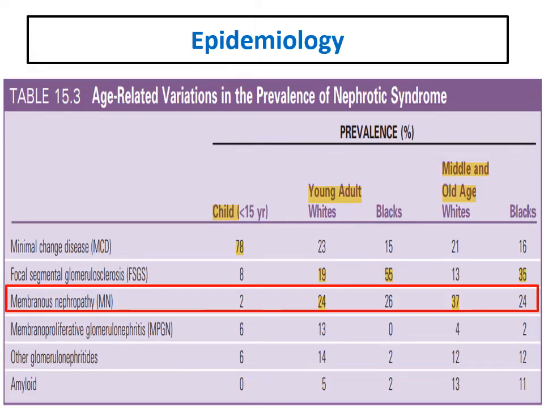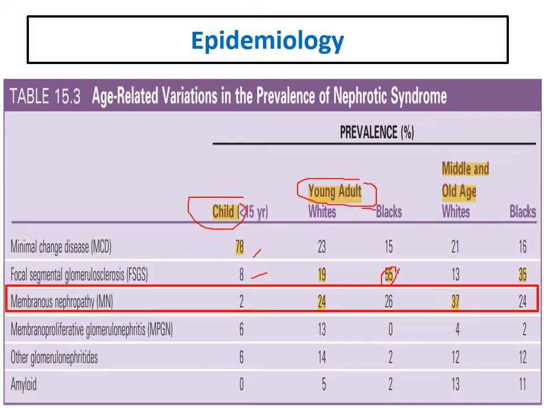Our usual image about variations in the causes of nephrotic syndrome. In children, as we said, minimal change is the most common one, followed by focal segmental type. In young adults, focal segmental is the most common one.